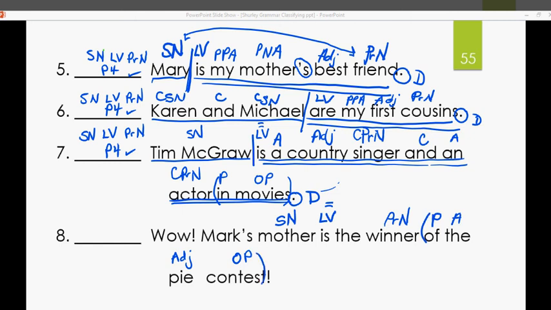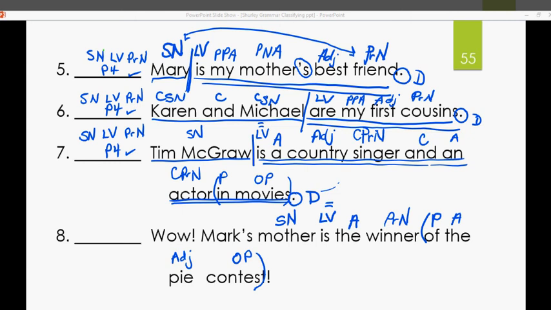Put parentheses around it. Now, if I had done that first, we would have had this very simple group of words. Wow, Mark's mother is the winner. And that would have made that a lot easier. So that's why I always want you to do prepositions first. Even though I don't always model that very well, do I? All right, let's go back to winner here. Article adjective in front of that, the, or thee. Some of you guys say thee.